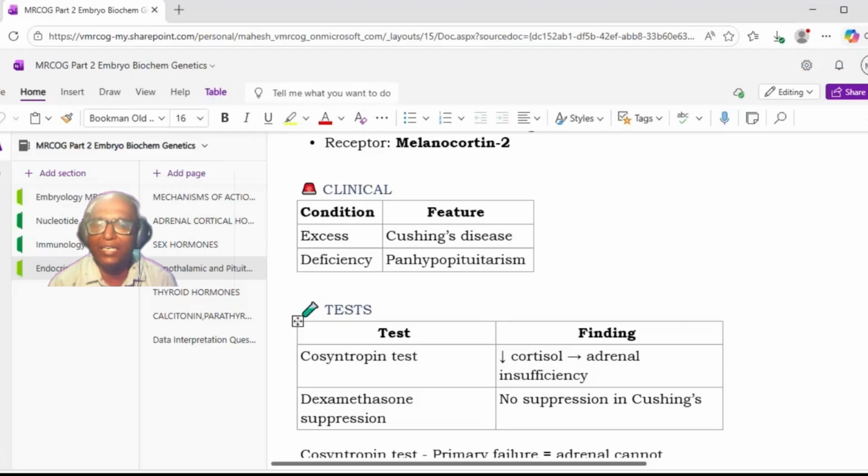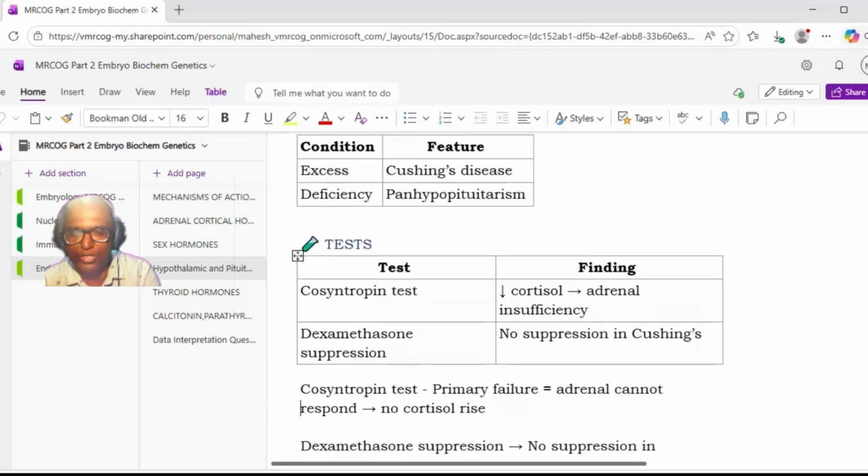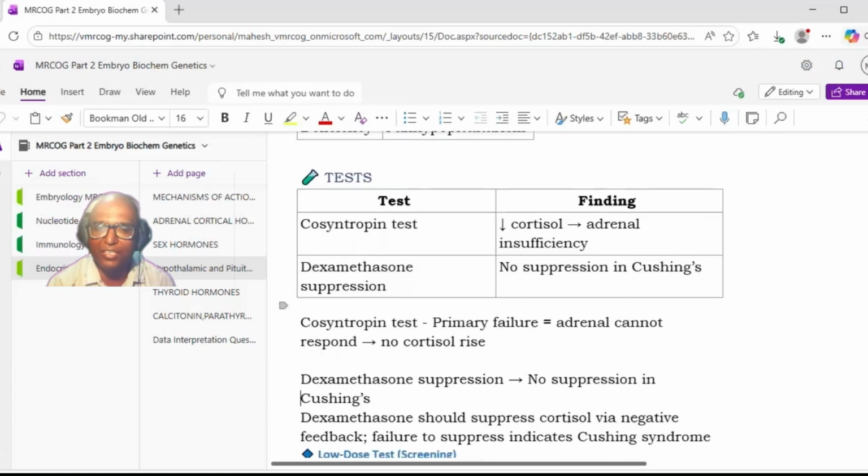There are two terminologies: Cushing's disease and Cushing's syndrome. Cushing's syndrome is a broad terminology, used when there is an excess of ACTH or cortisol from any source. But if it is due to pituitary adenoma, then we call it Cushing's disease. If the source is anywhere not related to the pituitary, then broadly it is called Cushing's syndrome.